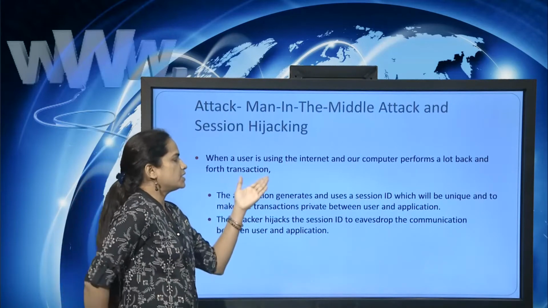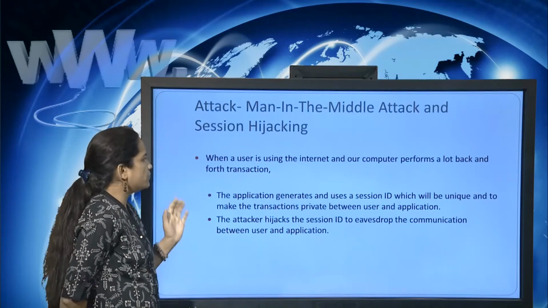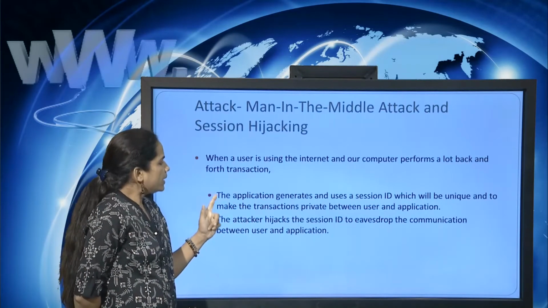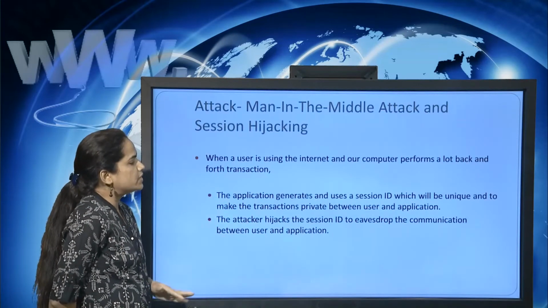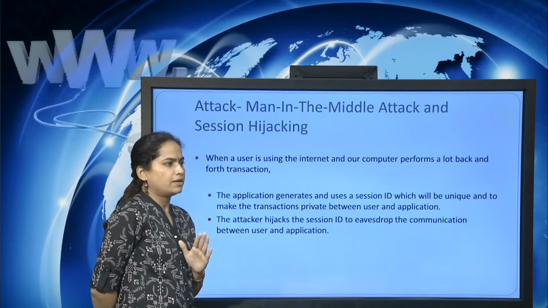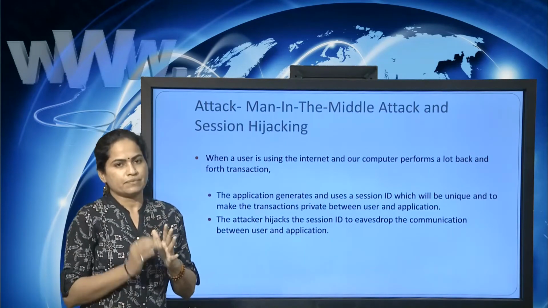When a user is using the internet and our computer performs a lot of back and forth transactions, the application generates and uses a session ID which will be unique, to make the transactions private between user and application.